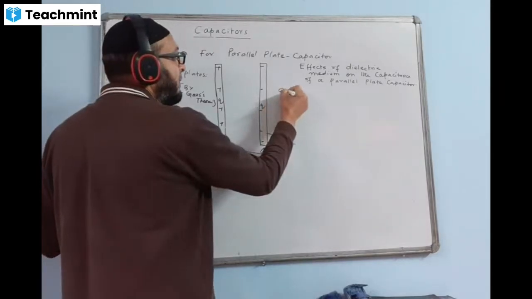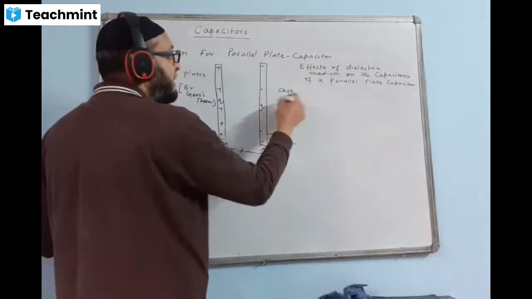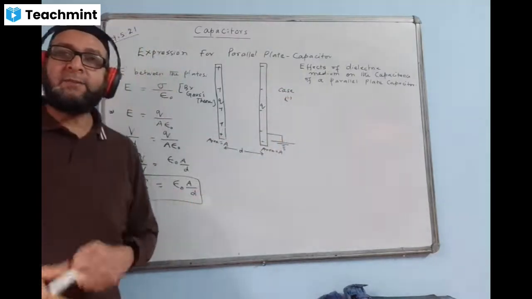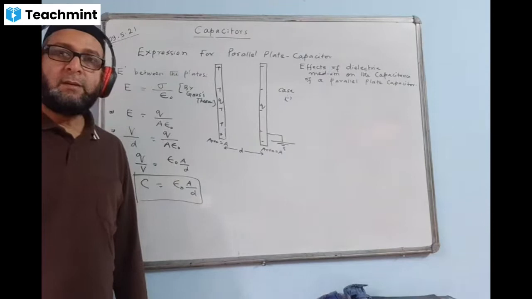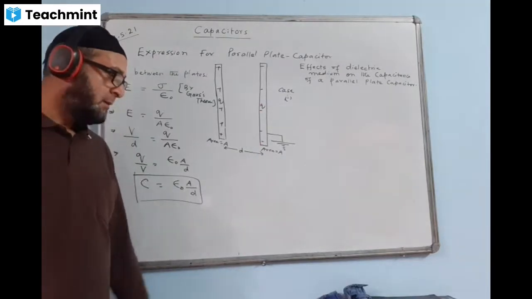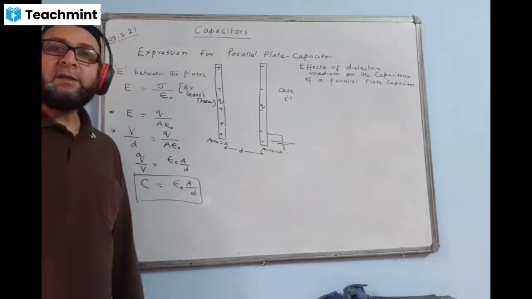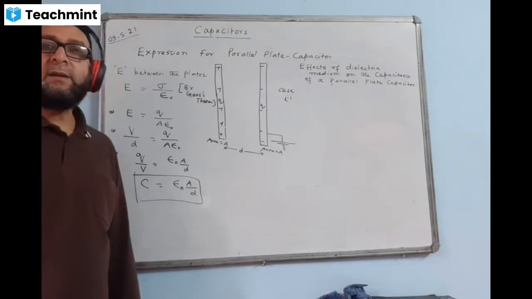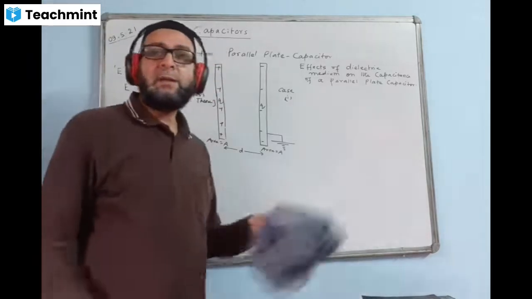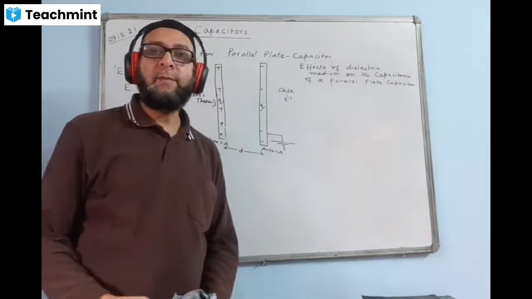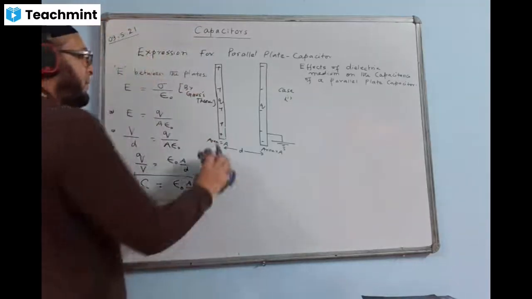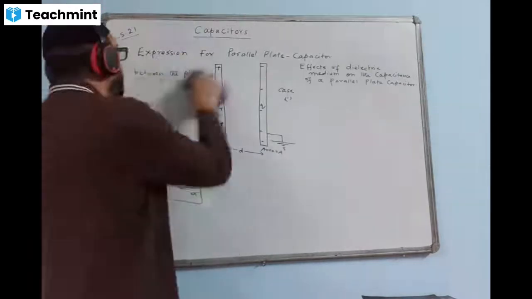We have case one. Under this heading, three cases are there. Case one: when the space between the plates is completely filled with a dielectric.